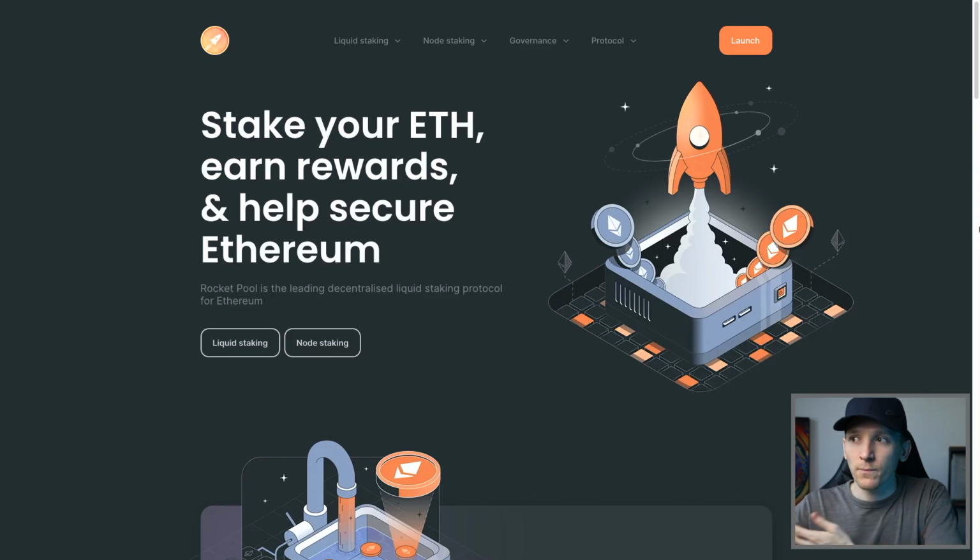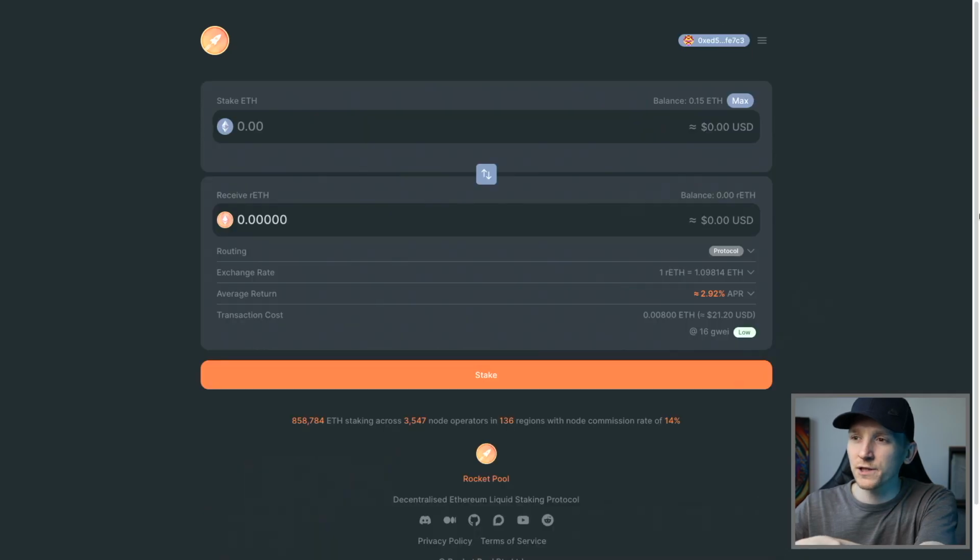But if you go to the Rocketpool site, you can press launch on the application, takes you through. All you have to do is connect your wallet down here. Up on the top right, you can see my wallet is connected and I have an amount of Ethereum. It's going to turn it into the Rocketpool ETH for me. As long as I hold that token, it's going to be accumulating the rewards. Rewards are a little bit lower than stETH and others right now. So as you can see, yields are a little bit different per staking token. So that may factor into which staking token that you actually want to use.